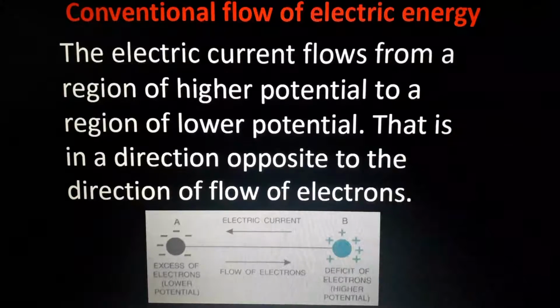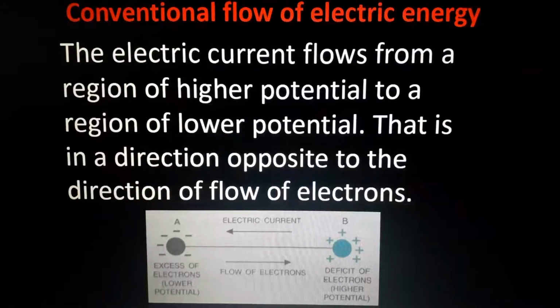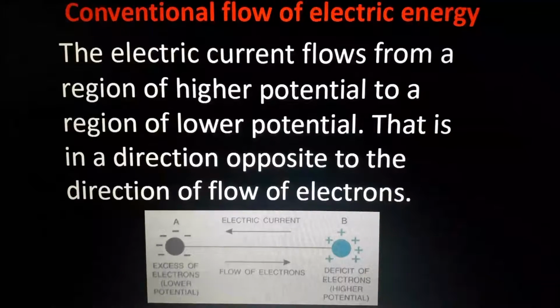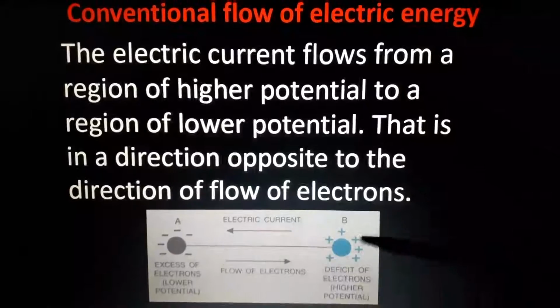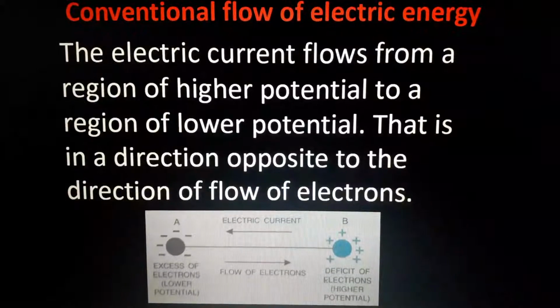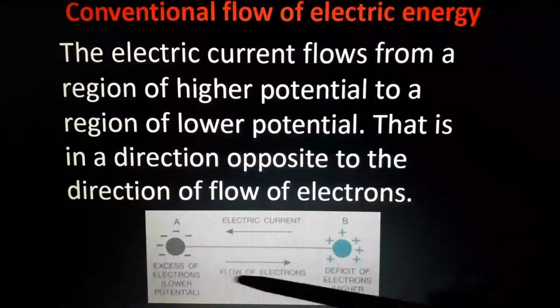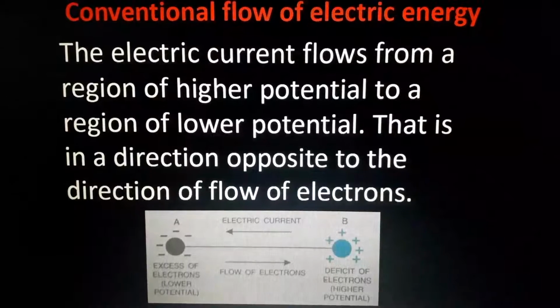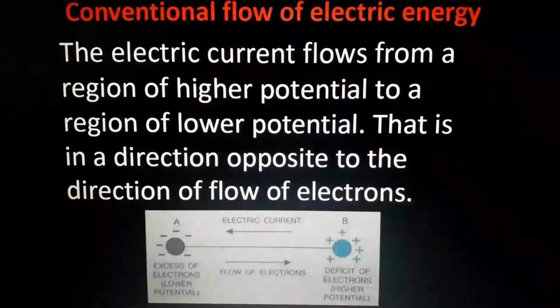You know that the flow of current is the flow of electrons. Electrons flow from negative to positive because positive charges will attract these electrons. Actually, the current flow is in this direction, from negative to positive. But for years, that's why it is used as conventional flow.